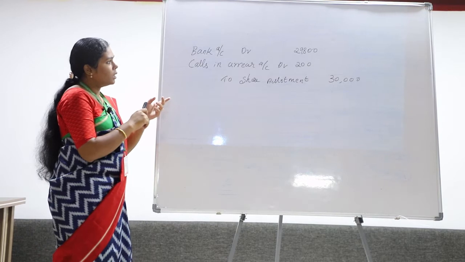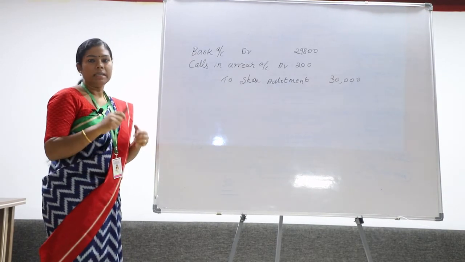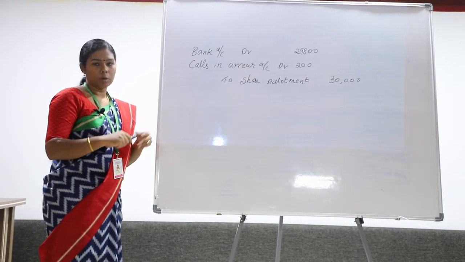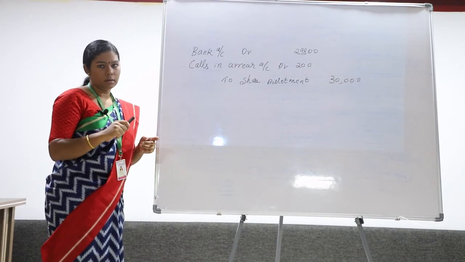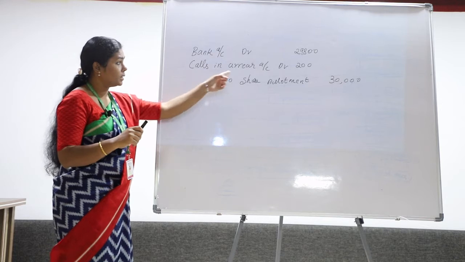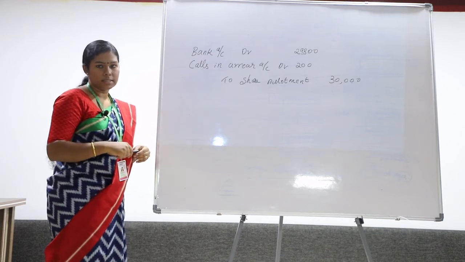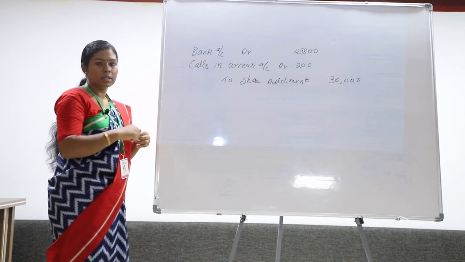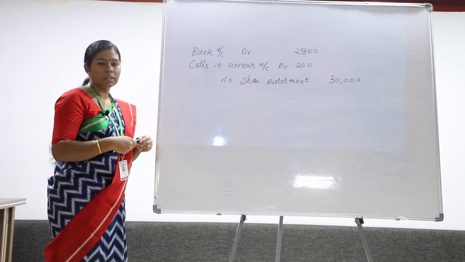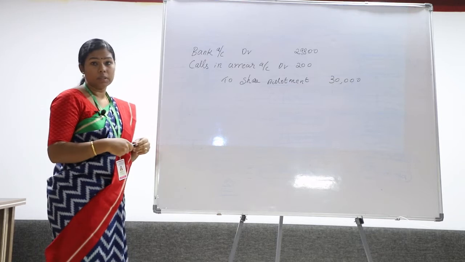As that shareholder has defaulted on the allotment money, we can write that entry in two ways: by opening the calls in arrear account and without opening the calls in arrear account. Here I have opened the calls in arrear account.